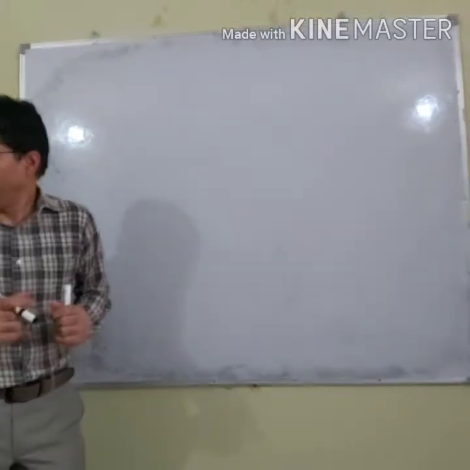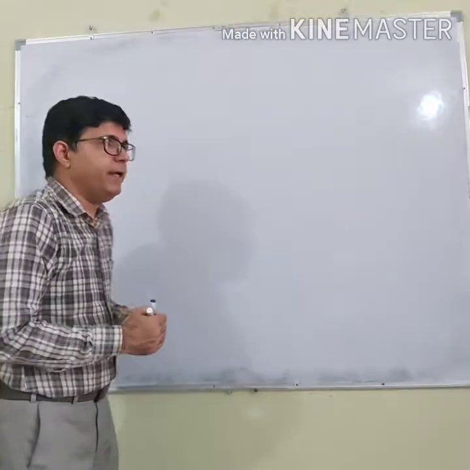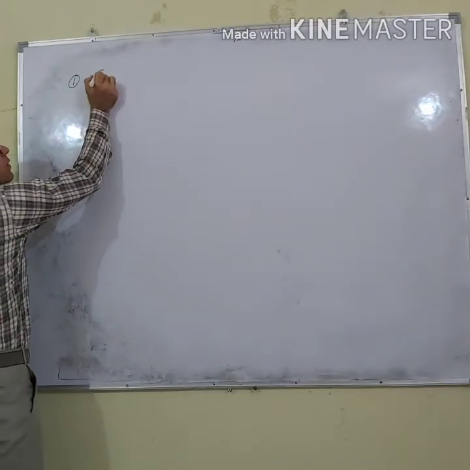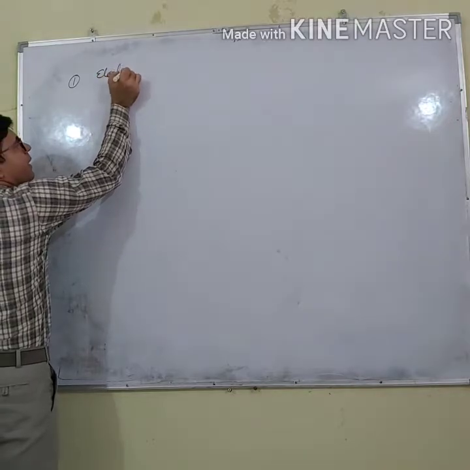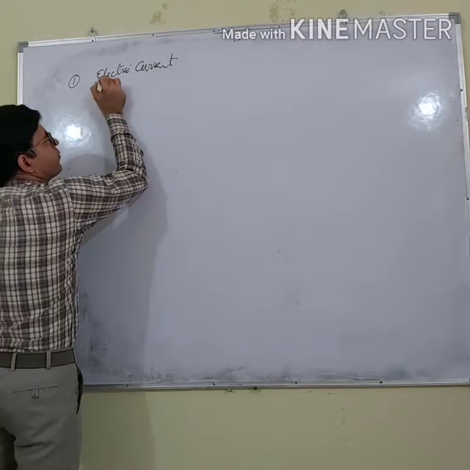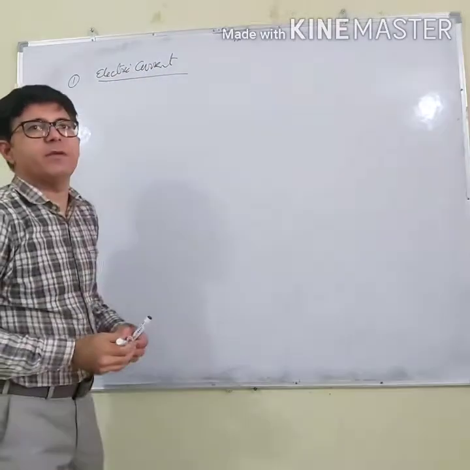Now let me define the electric current. You have studied electric current in grade 10 also. What does electric current mean?